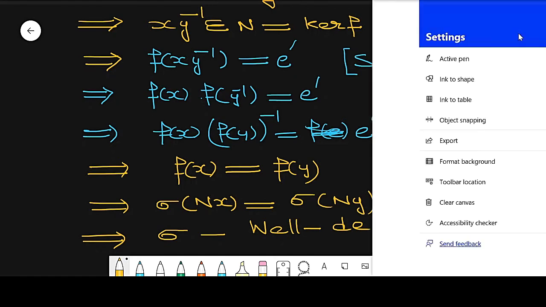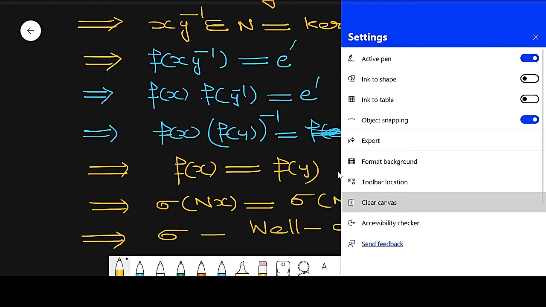Now the second part, it is a homomorphism. To prove the homomorphism, I take Nx and Ny. These are two elements from G by N, where x and y belong to G.